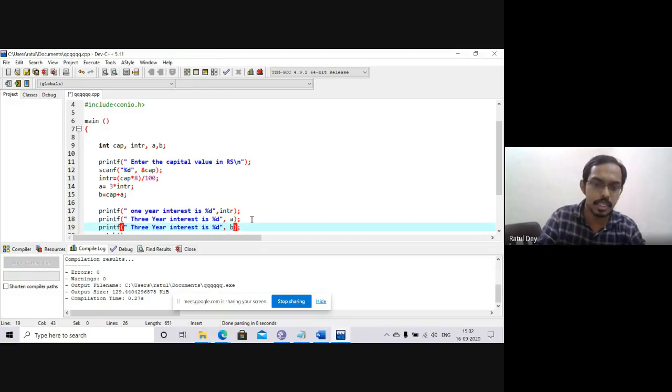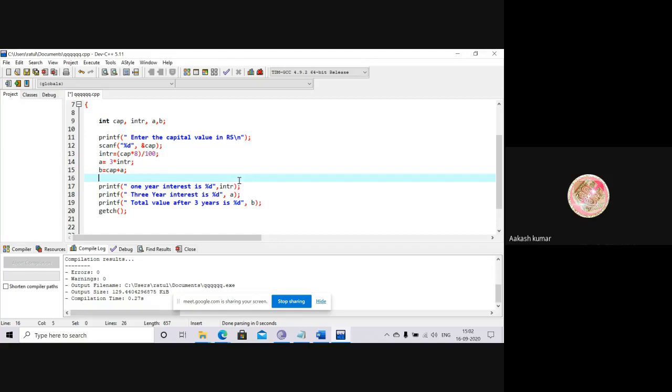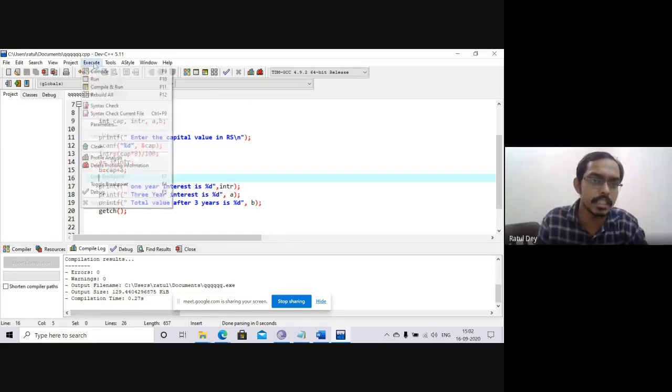So this is the B, and I am writing here total value after 3 years. Total value after 3 years is B value? Yes or no? Can anyone say? Yes. I am right now? Yes, yes. So I will just try to save and execute and run.